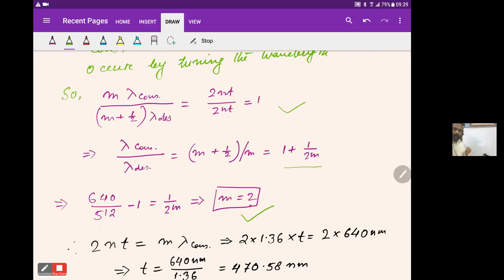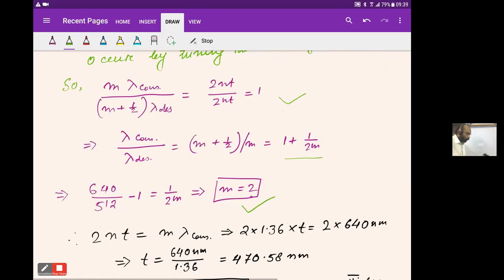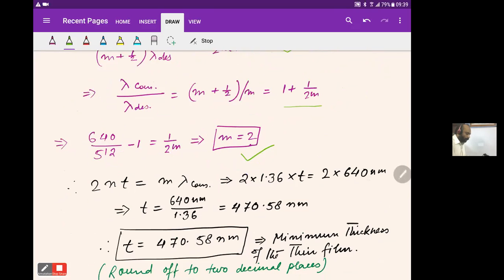So m is the order, which is 2, for which we get both constructive and destructive interference if we tune the light source. So now I know the order, so I can use any relation, constructive or destructive. Here I have used the constructive one.